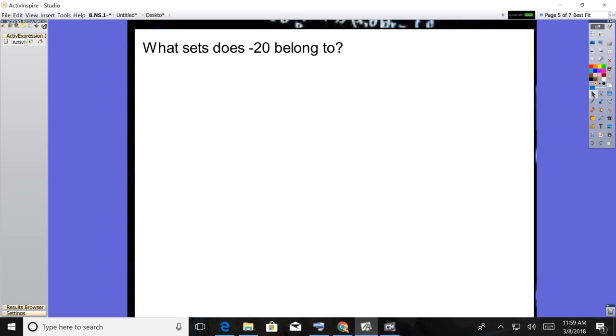All right, again, pause it, answer the question, and then we'll check it. So what sets does negative 20 belong to? All right, negative 20, because it's a negative number, and it's a negative whole number, it's an integer. And if it's an integer, that means it's also rational, which means it's also a real number.